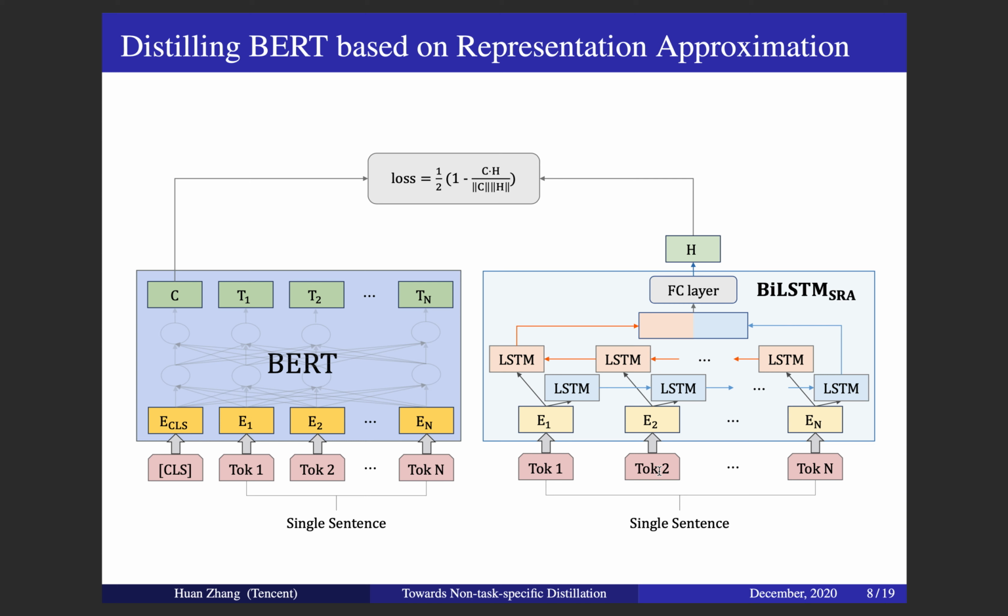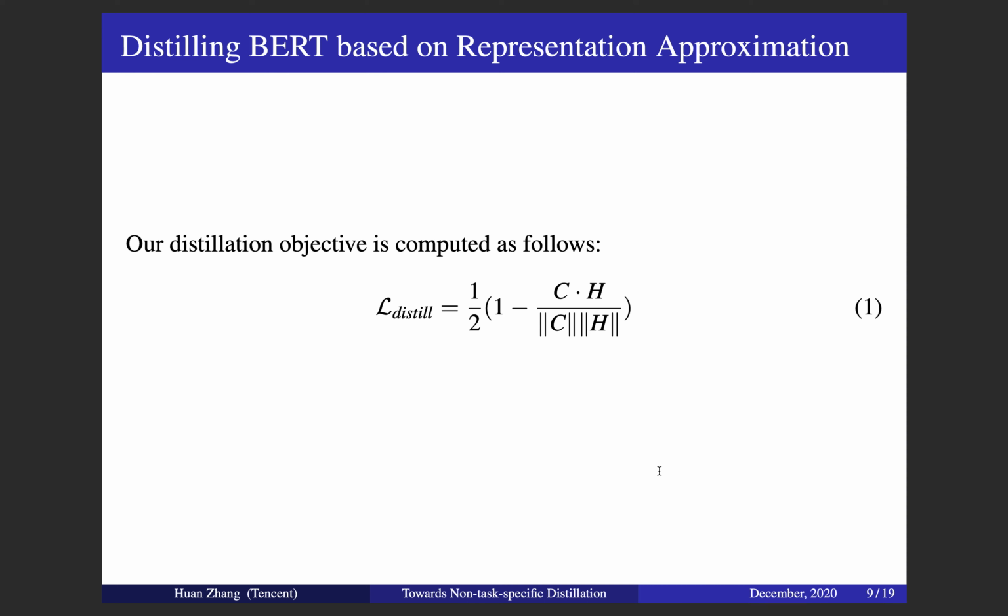For the student model, our BiLSTM is employed to encode the sentence into a fixed-size vector. After that, a fully connected layer without bias term is built upon the BiLSTM layer to map the vector into a D-dimensional representation. Then overall, we propose an adjusted cosine similarity between the two real-valued vectors to perform the sentence representation approximation. On the one hand, the choice of this distillation objective is due to the unnormalized sentence representation extracted from BERT. On the other hand, studies have shown that it is meaningful to compute the cosine similarity between sentence embeddings given by BERT.